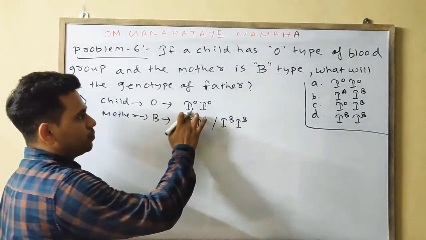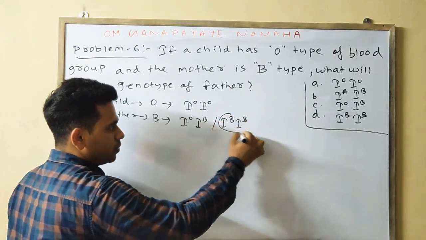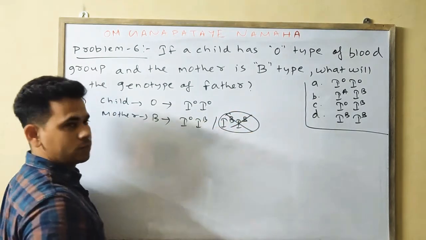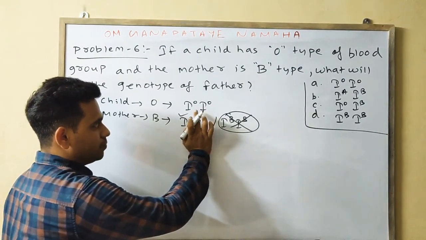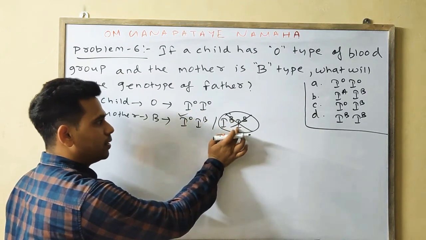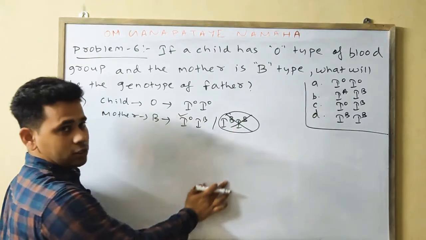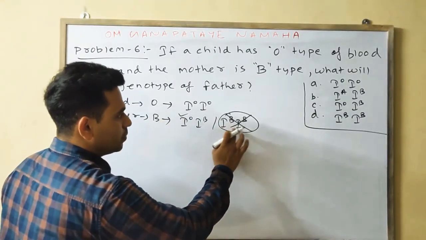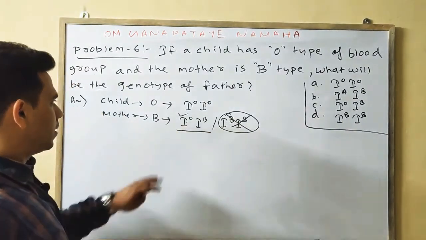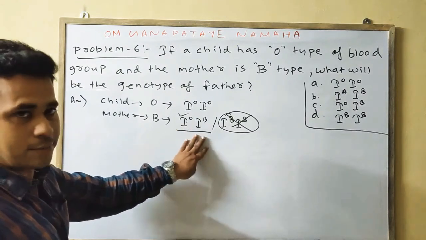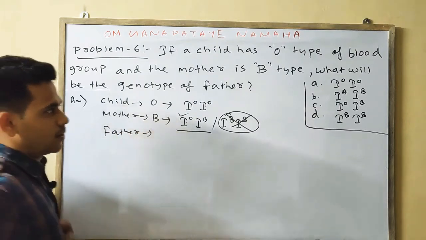But as both alleles of the child are I0, this one is not the case. If the child has both alleles I0, the mother should have at least one allele I0. As in this case both alleles are IB, this one is not the case. So here we confirm that the genotype of the mother is I0 IB. So now the question arises, what is the genotype of the father?